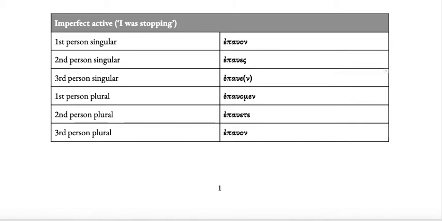And notice for the third person singular, the n might be there or it might not. If the next word begins with a vowel, or it's the end of the sentence, then the n will be there. If the next word begins with a consonant, then it won't. So that's called the movable nu. And remember that the augment and the endings are the same here as they are for the strong aorist. What changes for the strong aorist is the stem. So for example, elambanon, I was taking, but elabon, I took. So the imperfect endings and the strong aorist endings are the same. It's the bit in the middle, the stem, that changes.